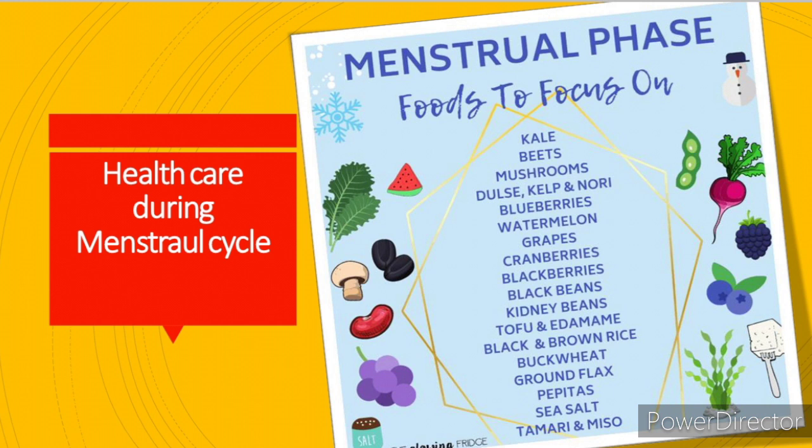And now we come to taking care of ourselves: health care during the menstrual cycle. By taking nutritious food during this menstrual cycle, women can take care of themselves. So foods to focus on: banana, beets, mushroom, kelp, nori, blueberries, watermelon, grapes, cranberries, blackberries, black beans, all the beans, kidney beans, tofu, edamame, brown rice, buckwheat, ground flax, pepitas, sea salt, and tamari. So all the nutritious food items present in the fruits and grams are very necessary to maintain the health of the woman.